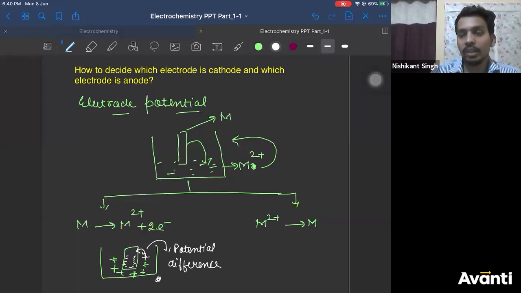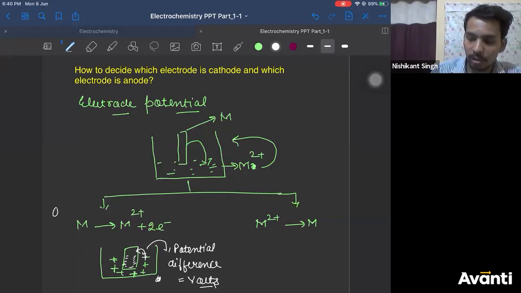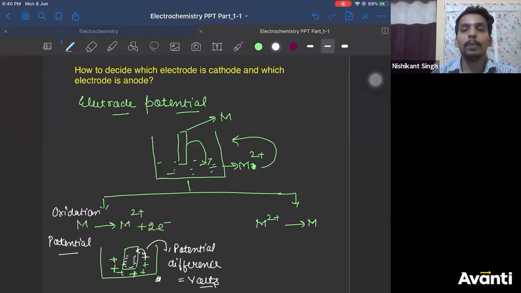And we know this potential difference will be measured in which unit? Volts. So in this case, this potential will be called oxidation potential. Why will it be called oxidation potential? Because it is developed due to which reaction? Oxidation reaction. Is it clear? So this potential will be called oxidation potential.